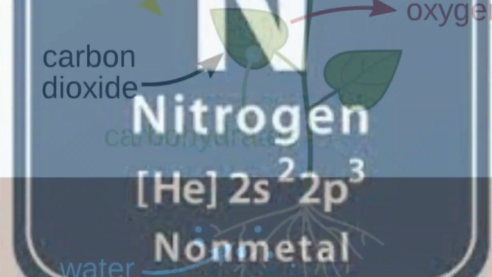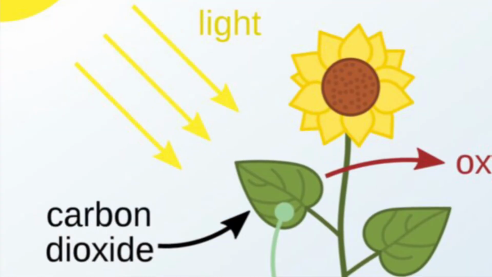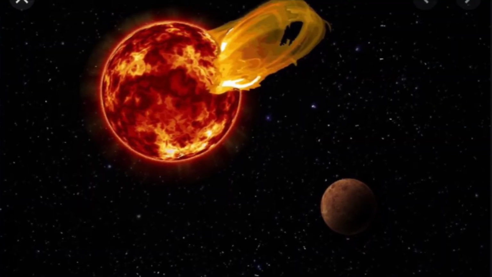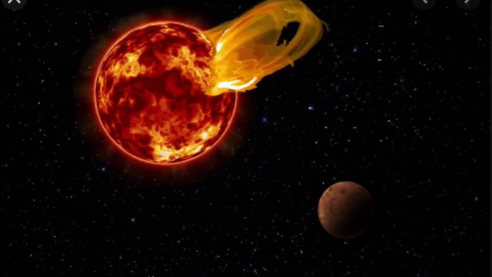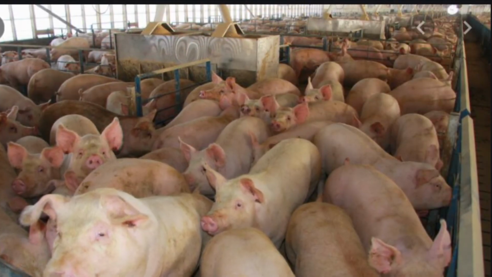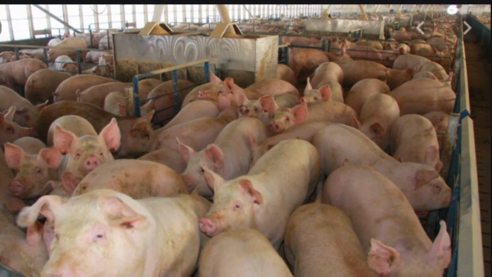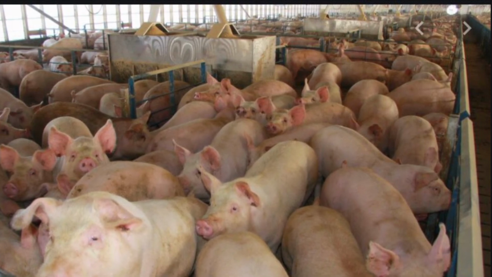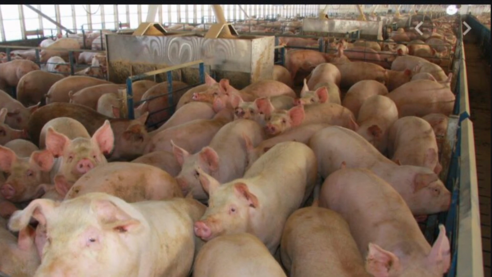Using carbon dioxide, water, and solar energy coming from the red dwarf star Proxima Centauri, plants can grow and start the basis for photosynthesis and oxygen. Animals will also be raised for slaughter, as they are a great source of protein. They will be raised on another planet and will thus adapt to their environment.